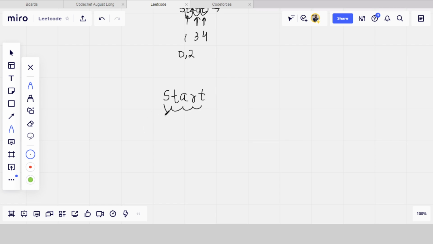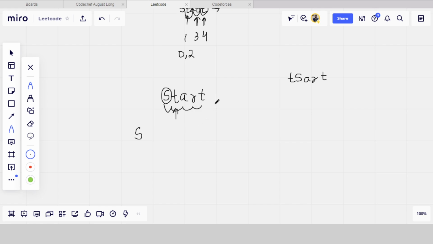How? I will start from S. I check S against T: it is not equal, so I swap S and T. Now it becomes T S A R T. What I have done is start a loop from 0 to n minus 1, where n is the size of the string.